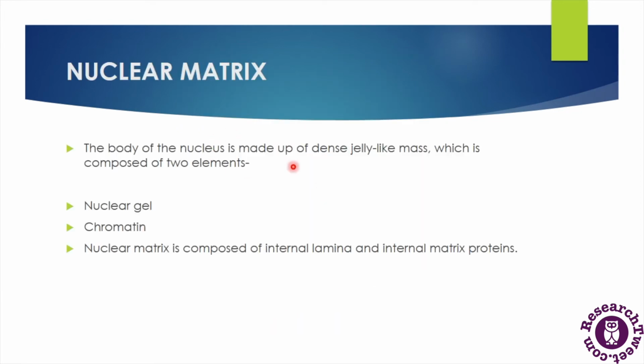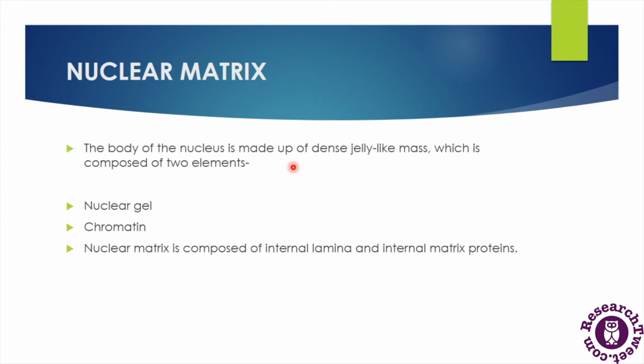Now let's understand the second component, which is the nuclear matrix. Basically the nucleus is made up of a dense jelly-like mass, and inside the nuclear membrane this mass is called the nuclear matrix. And in the nuclear matrix there are two elements: the nuclear gel, and the other component is chromatin fibers, which are genetic material. The nuclear gel is also called nucleoplasm and nuclear cell sap, which is the transparent ground substance. And the network of chromatin fibers remains suspended in this nuclear gel.